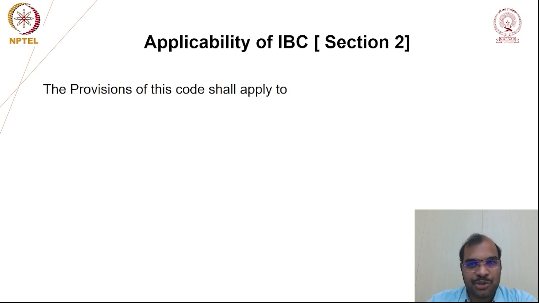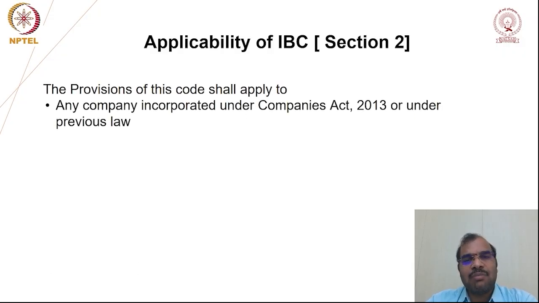It is provided under section 2, which states that the provisions of this code shall be applicable to the first category: any company incorporated under the Companies Act 2013 or under previous company law. So what is the meaning of company? The definition is given under the Companies Act 2013, which states that company means any company incorporated under this legislation or under previous legislation. If you observe the definition given under the Companies Act, it is not a proper definition, and it does not cover the entire characteristics of the company.